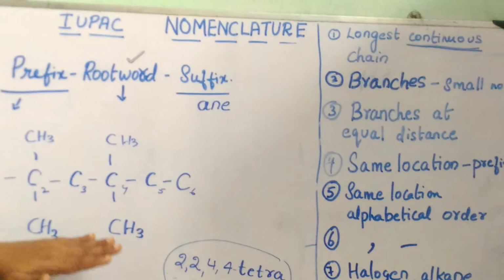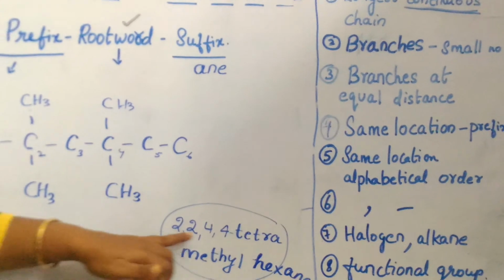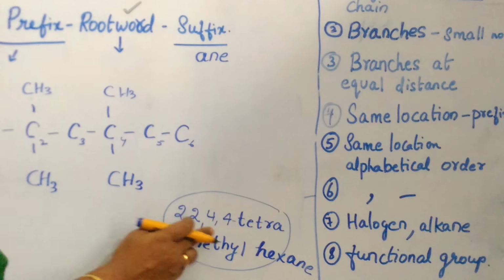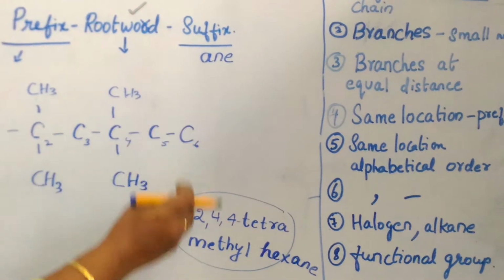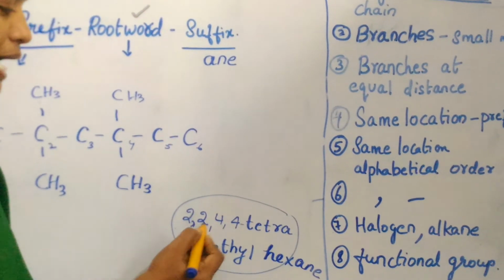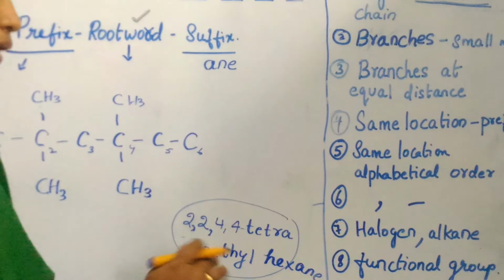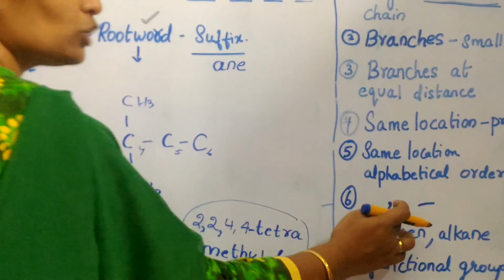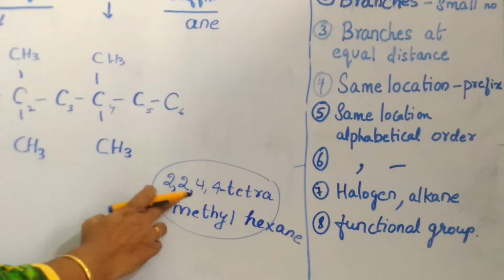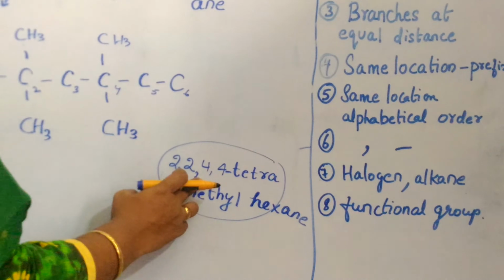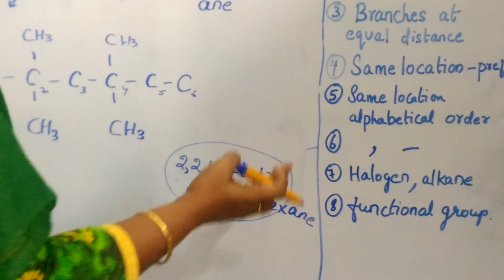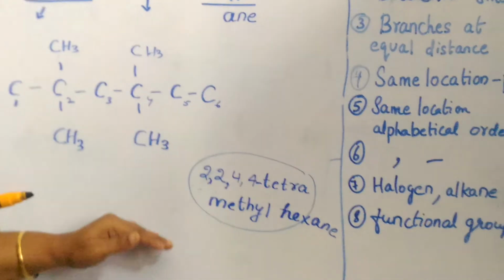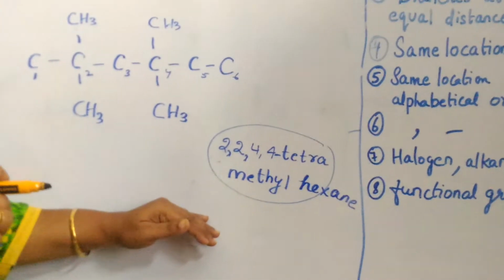Now one more thing you have to make very clear. When I have written the name of the compound, you can see very clearly that between the numbers I have put a comma. In between the number and the letter there should be a hyphen. So that is one of our rules. You have to put commas between numbers, and between a number and a letter there should be a hyphen when we are naming an organic compound.